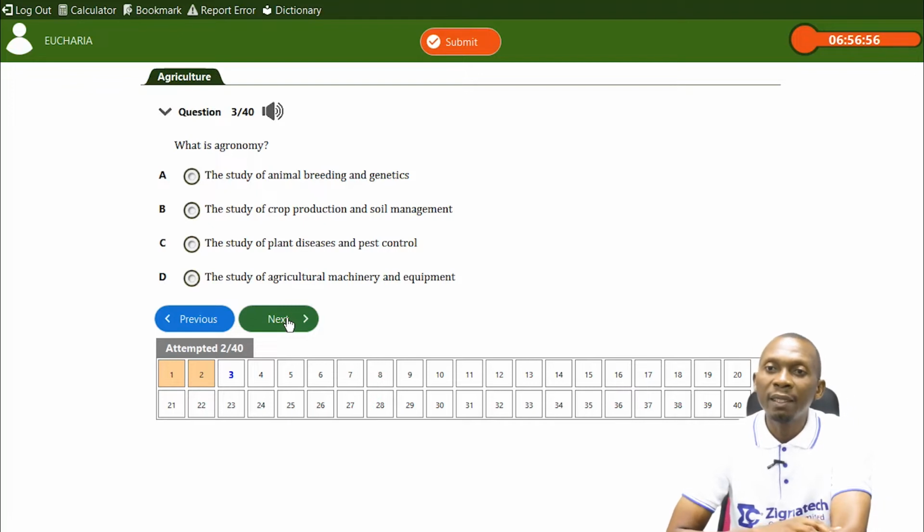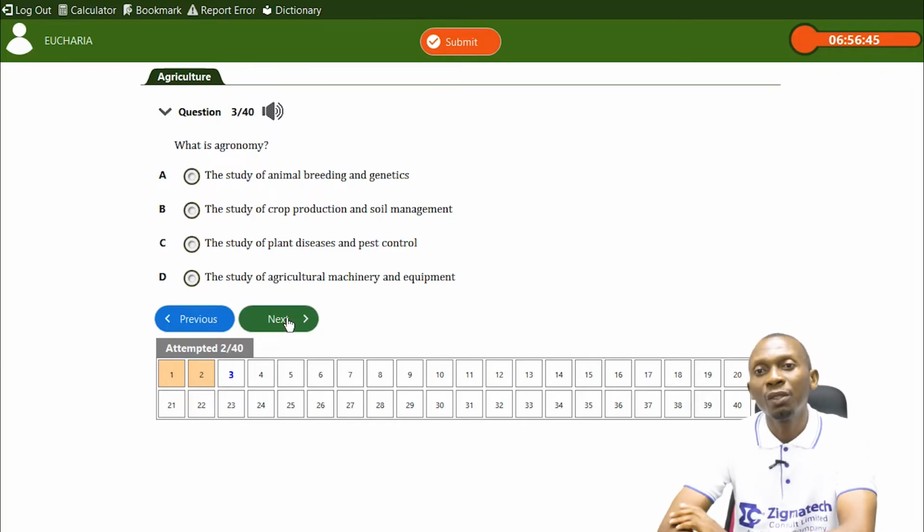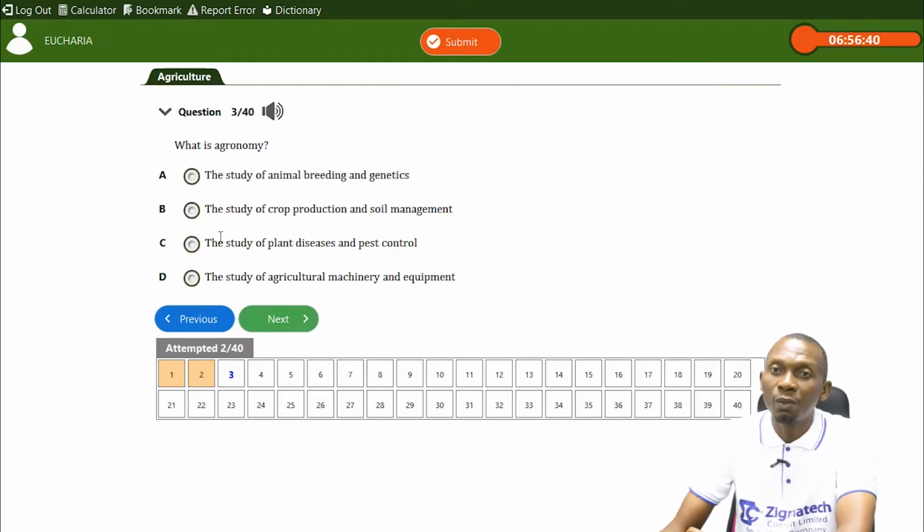Well, machinery can still be connected to cultivation of our crops, which has to do with soil, which is still connected to cultivation. So I would choose study of animal breeding and genetics, which seems to be okay. Sorry, the question is what is, not which is not, needed here. Okay, the question is what is agronomy? So it has to do with the study of crop production and soil management. Okay, that's the answer, because it deals with crop production and it also deals with soil management. So the answer is B.